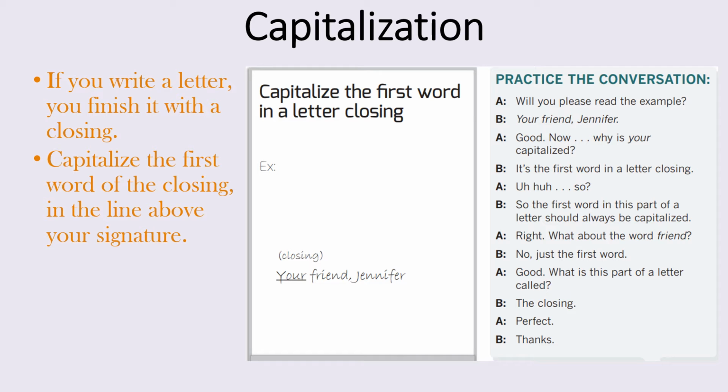Now this part of the letter is called the closing. Your friend. Then we put the comma and then the signature where you sign your name. Just remember that you capitalize the first word in the closing of a friendly letter. Go ahead and jot down this example now.